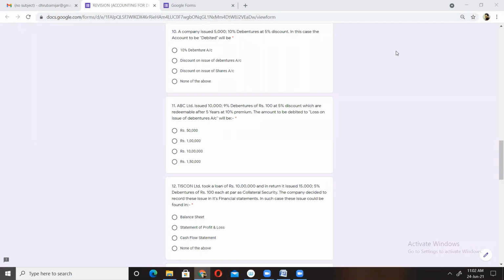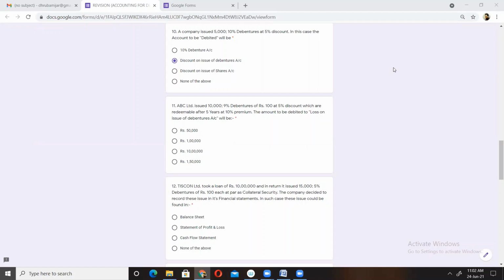Okay, so welcome back, everyone. So we were discussing question number 10. In fact, we are doing question number 10. Here I have got a few answers. Akan says that it should be discount on debentures. And who else? Maybe. Yes, your maybe is correct.